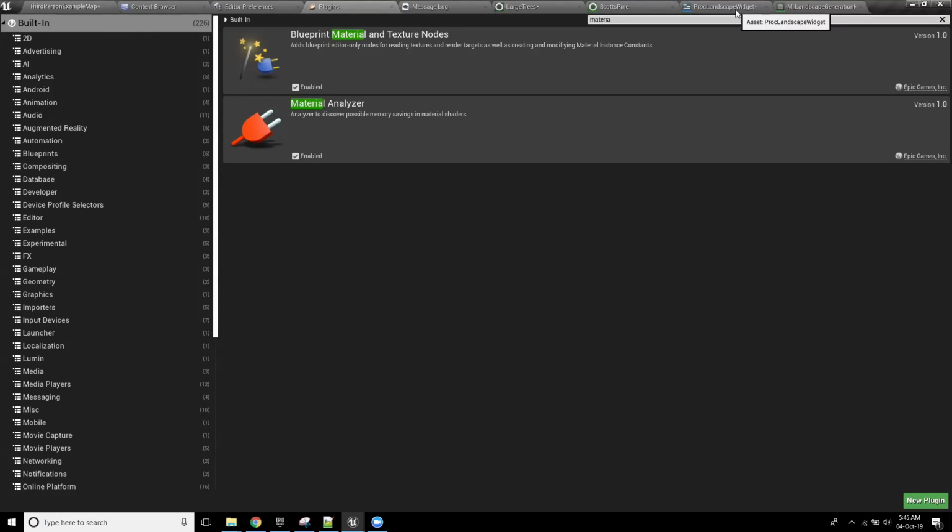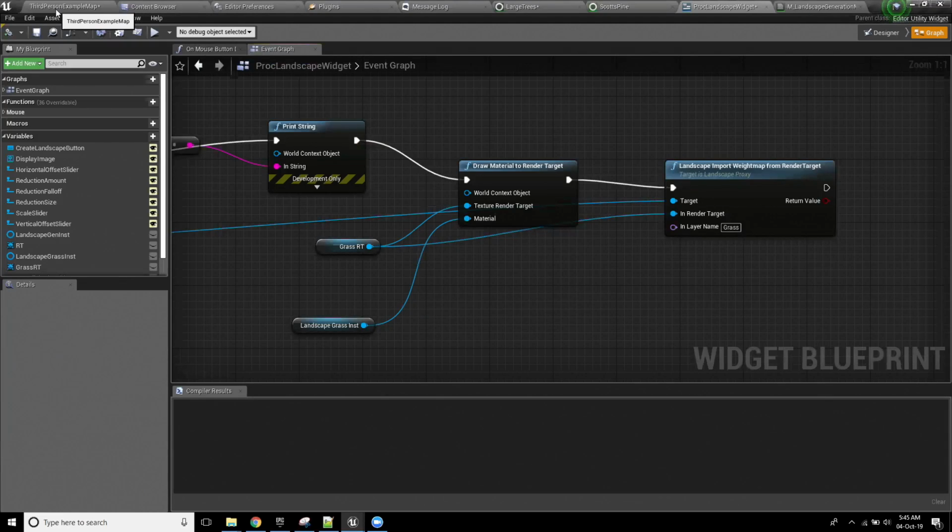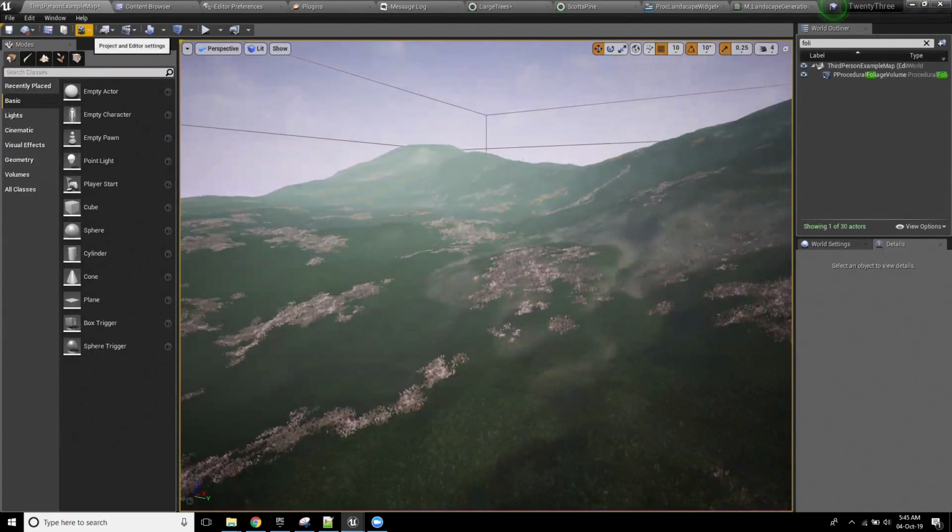Yeah, we had Nick Pfister on a couple of months ago showing off how to use the editor utility widgets. Oh, wonderful. We also have good documentation on that, pretty straightforward, how to get started. Yeah.